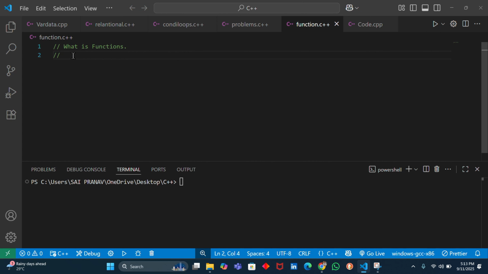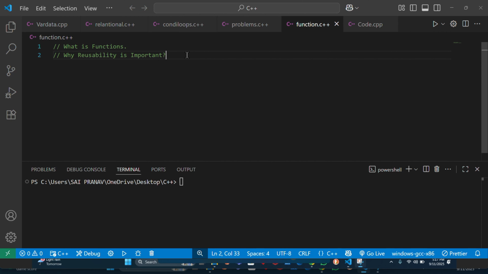Now we will talk about why reusability is so important. Reusability saves time. We write once and use many times, it makes code clean and easy to read, and reduces the chance of error. If there is a syntax error, we can fix it in one place, and it automatically applies everywhere. That's why reusability is a very important term in terms of functions.